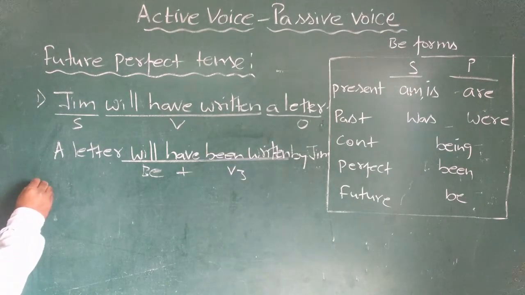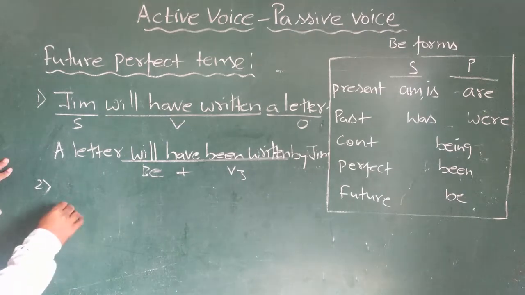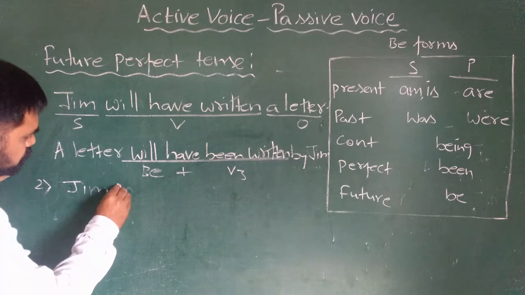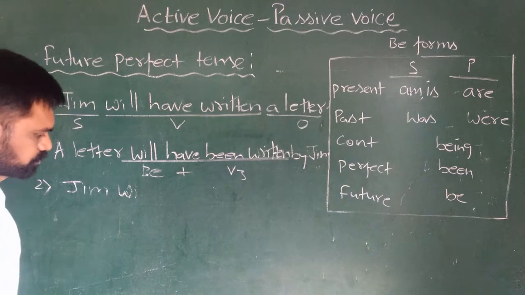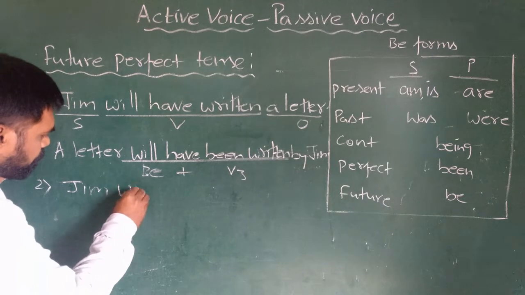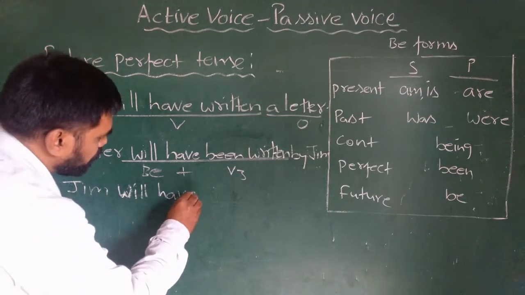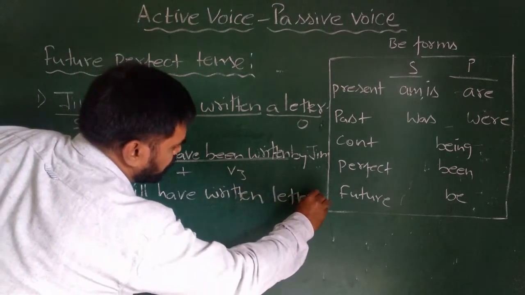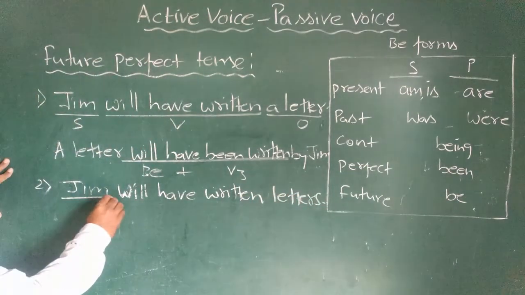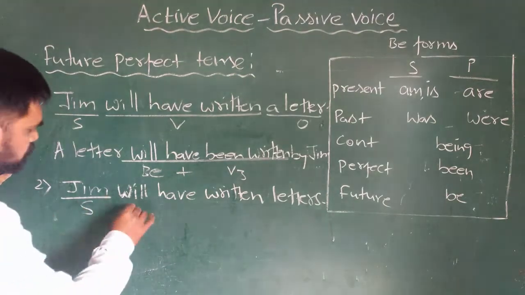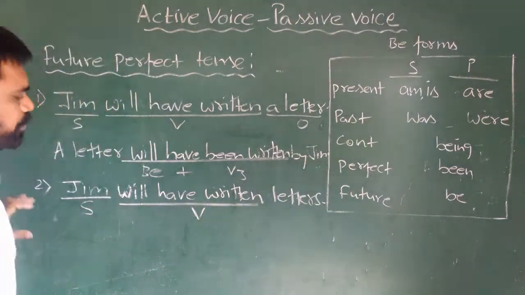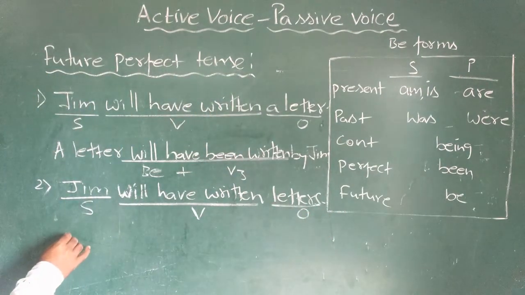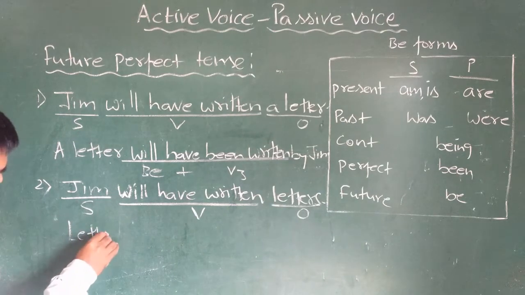So same sentence, we'll change the object and see if any change comes. Jim will have written letters. So here we have changed the object. Jim is subject, will have written is verb, and letters is object, which is plural, and it doesn't make any difference. Let us see the answer.